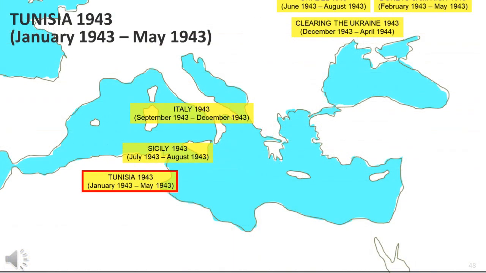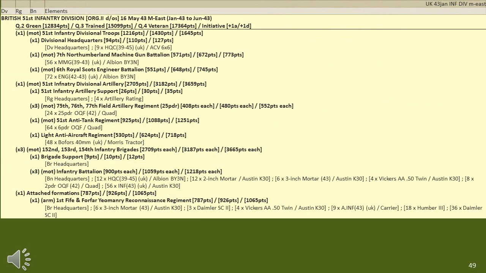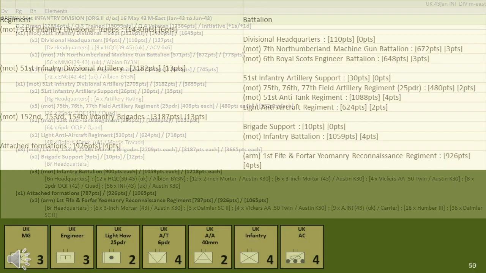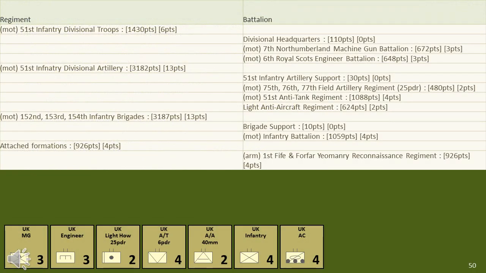The final campaign in Africa was the final conquest of Tunisia, which raged between January 1943 and May 1943. The infantry division in early 1943 had stabilised its structure as well as becoming highly experienced and able to operate as a division instead of independent brigades. They were still officially using the Org-2 structure. As any changes were quite minor, at this scale there were no visible changes to the infantry division.